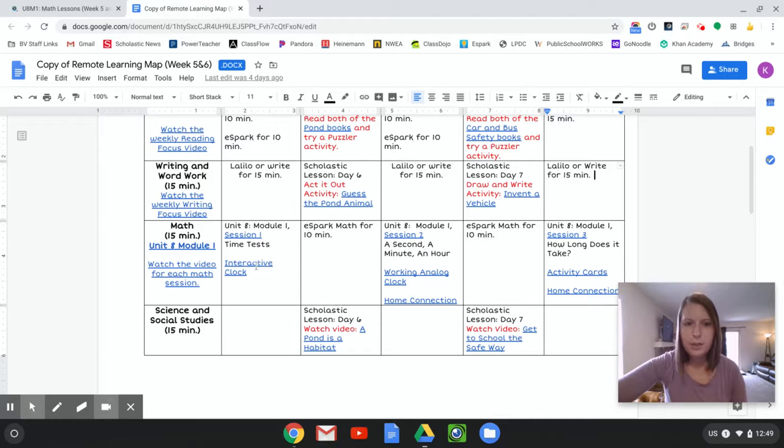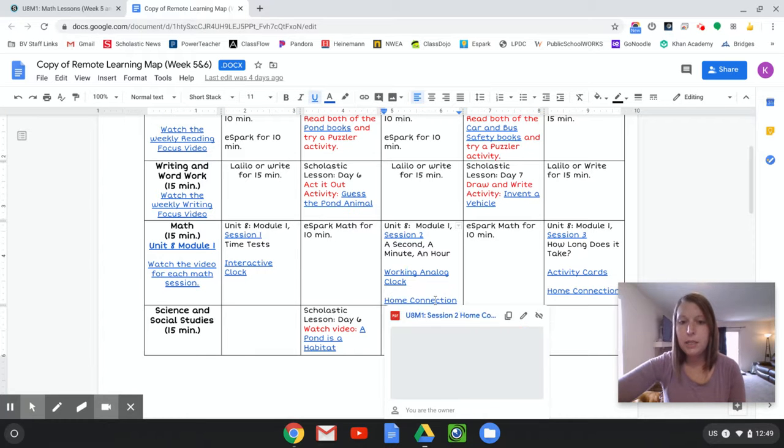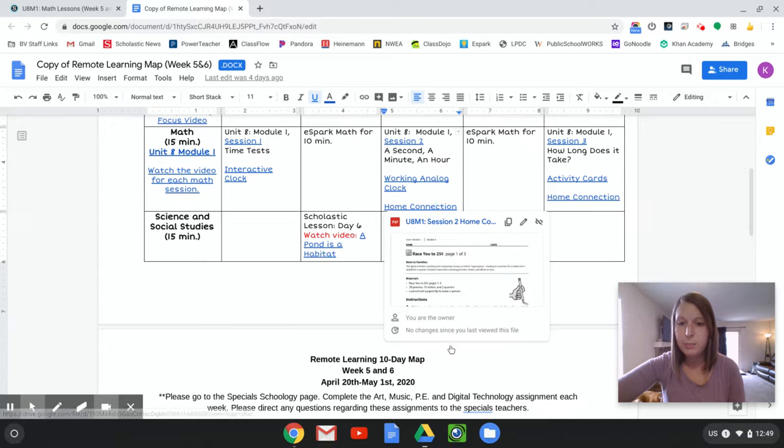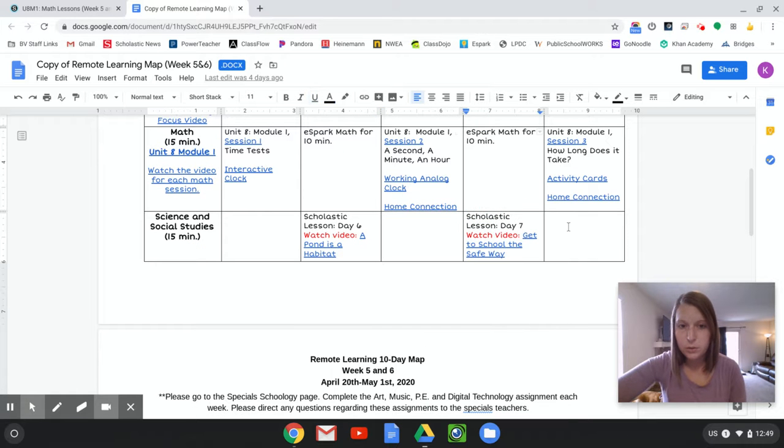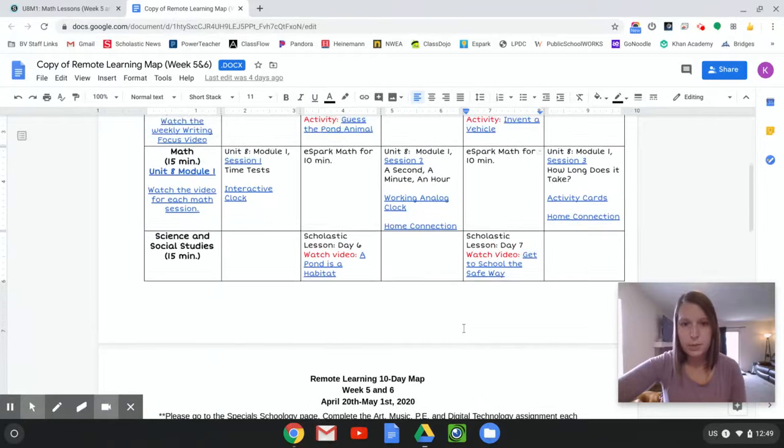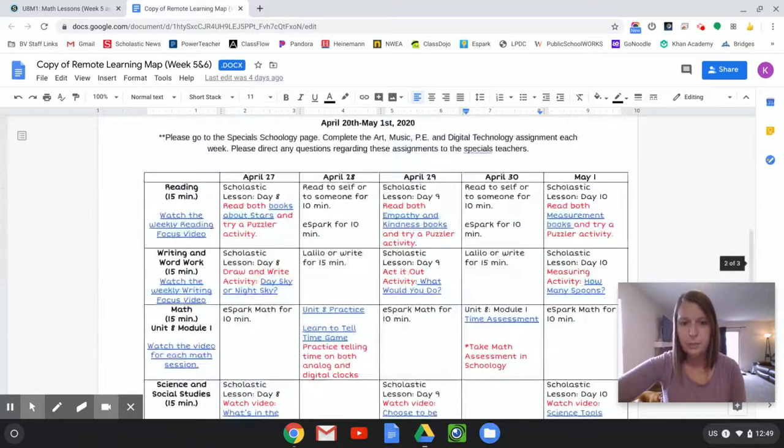Okay, and then there's a few other things I added. There's an interactive clock link. This is also in Schoology, and it's right here. And I talk about that in the math lesson. There's a couple things here. There's a link to the home connection, the actual math paper you need, or you can find it in Schoology. So that's pretty much the math. Same for the second week.